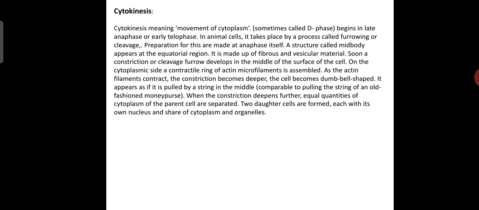The cell becomes dumbbell shaped, and it appears as if it is pulled by a string in the middle. When the constriction deepens further, equal quantities of cytoplasm of the parent cell are separated, and two daughter cells are formed, each with its own nucleus and share of cytoplasm and other cell organelles.